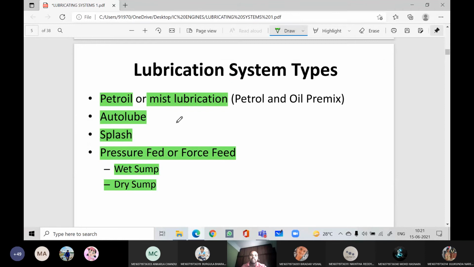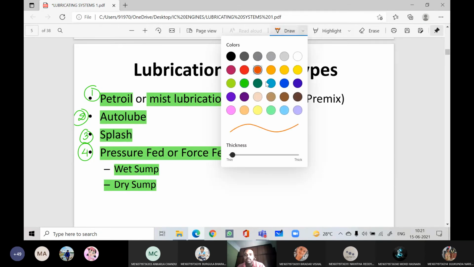Now we will see what are the types of lubricating systems. We have the petrol or mist lubrication system. Second is auto lube. Third is splash. Fourth is the pressure lubrication system. In pressure lubrication we have wet sump and dry sump.